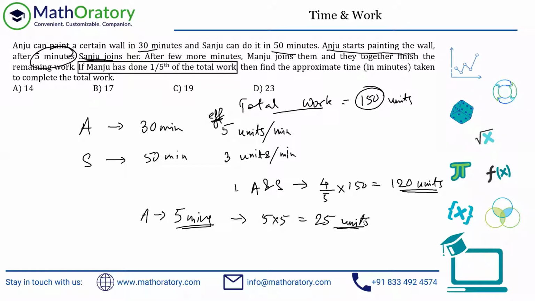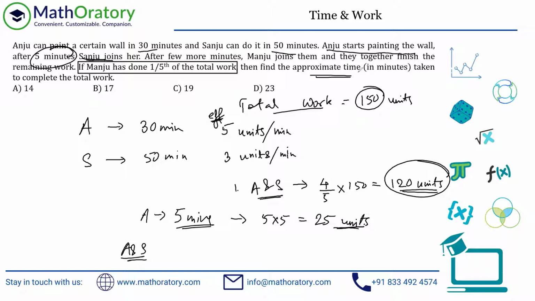Now, if you think about Anju and Sanju, we know that they have completed 120 units together, right? Except Manju, because Manju is completing 30 units. We are not concerned about that because the question is looking for the approximate time taken to complete the total work. So I don't care about Manju at all. She's just completing 1/5 of the work.